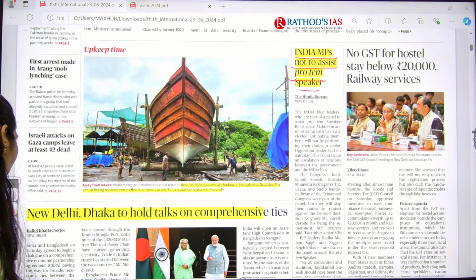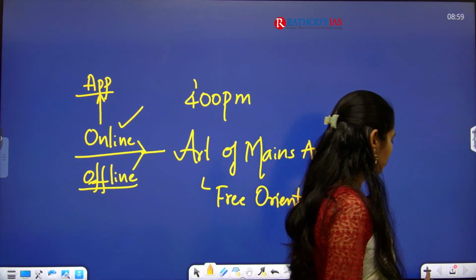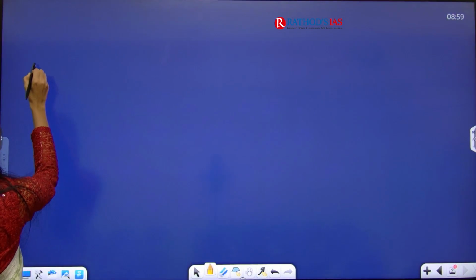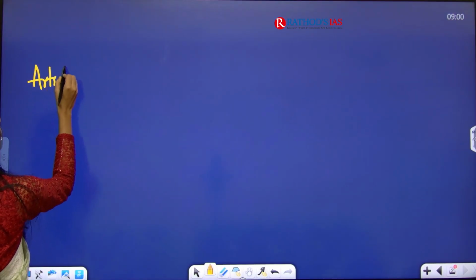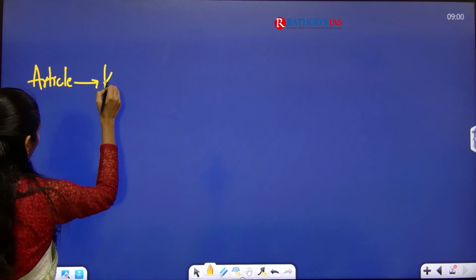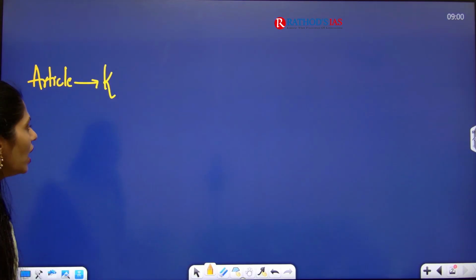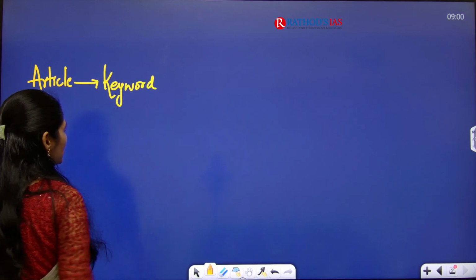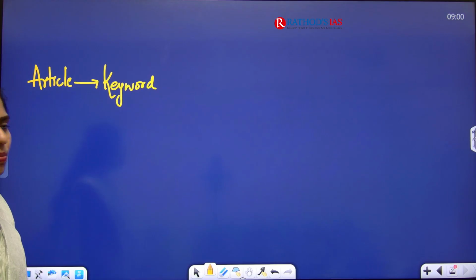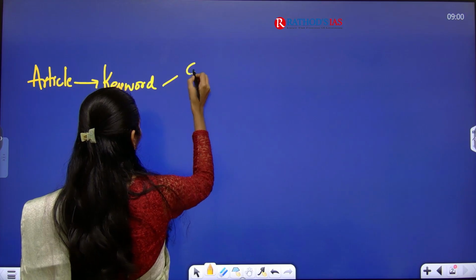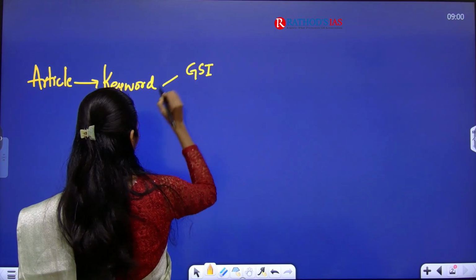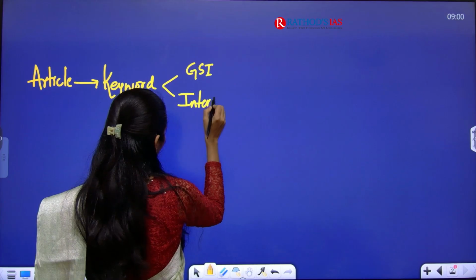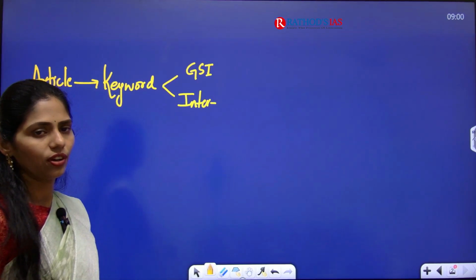Here is how we are analyzing these newspaper articles. If you are new to our Hindu analysis, first of all we take one article of The Hindu, and after seeing that article we see the title, and after picking the title we identify the keywords which are important from our examination point of view. After that we see from which general studies subject it is important, and whether there is any interconnectedness with other subjects of GS or not.